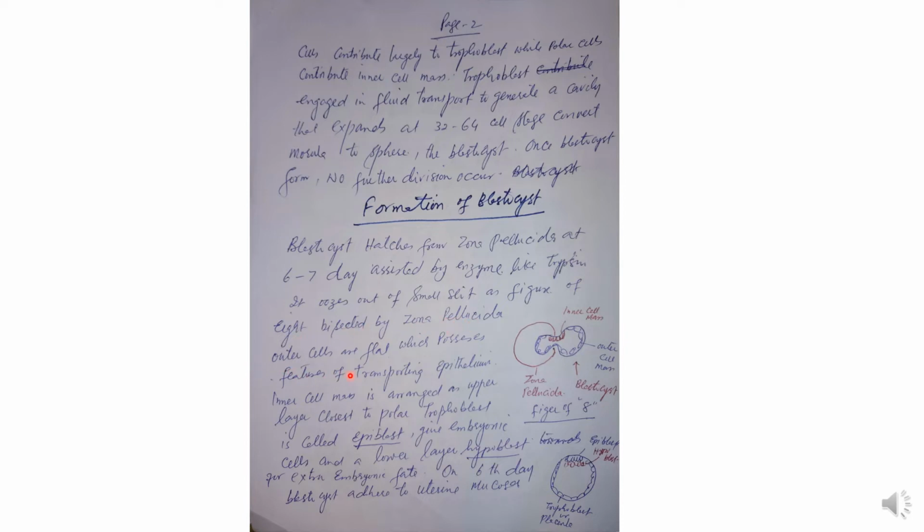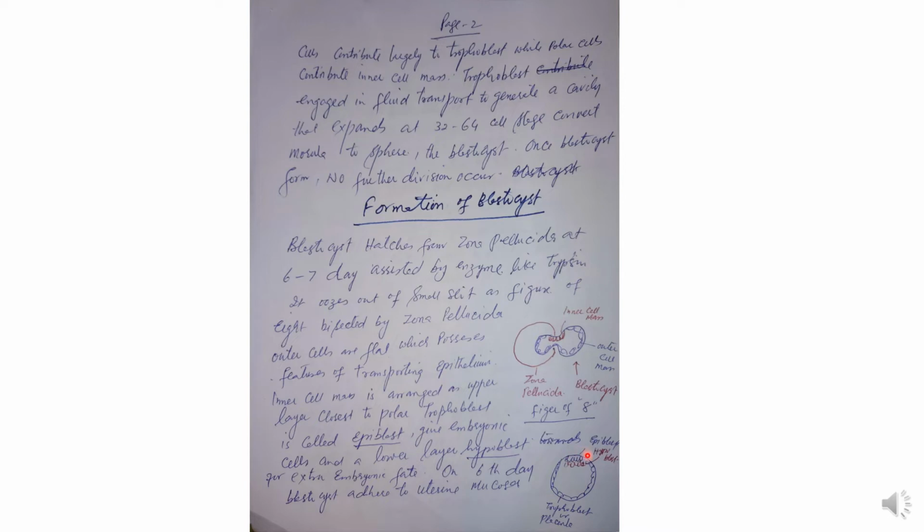Outer cells are flat and possess features of a transporting epithelium. These outer cells are the trophoblast, and they have features of a transporting epithelium to collect the fluid inside the cavity, derived from the uterus. The inner cell mass is arranged as an upper layer closest to the polar trophoblast.